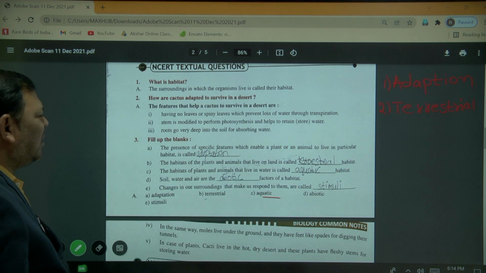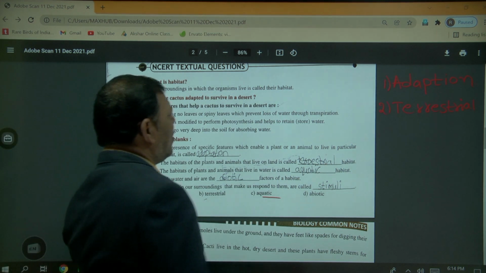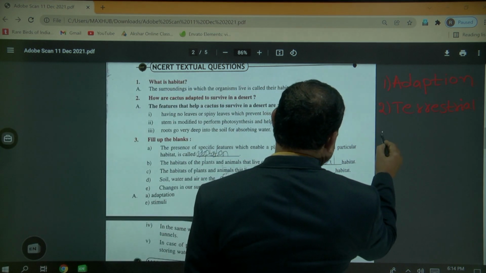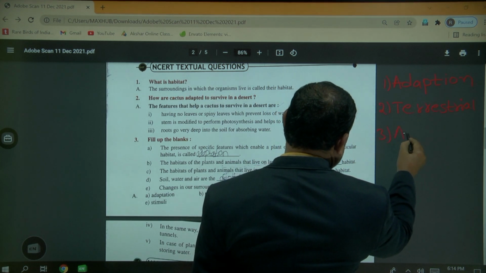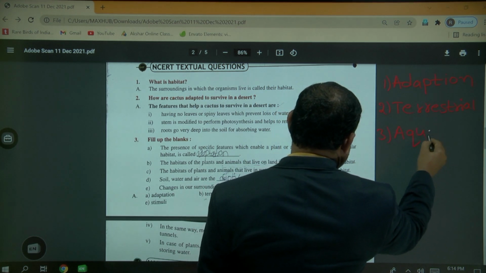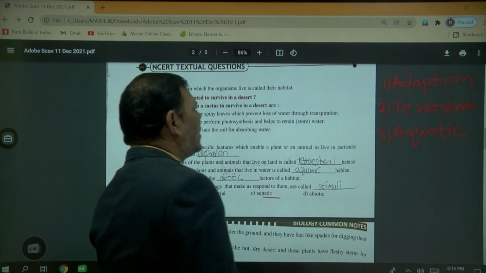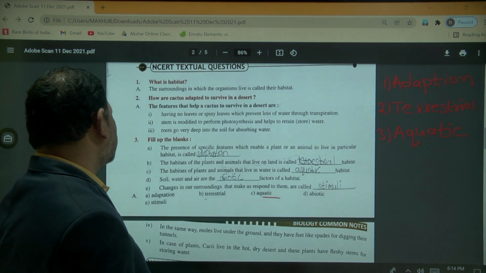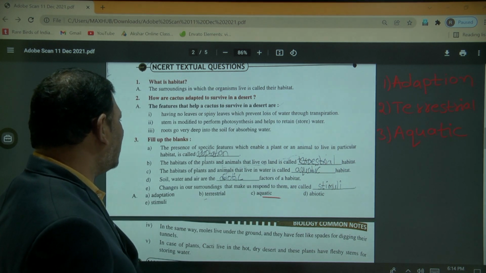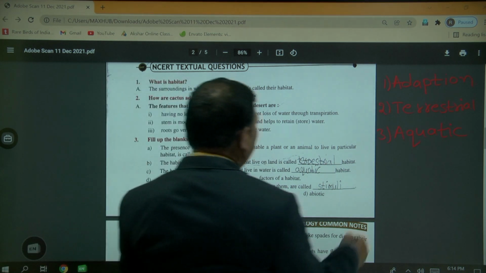Next, the habitat of the plants and animals that live in water is called aquatic habitat. Third one is aquatic habitat. Soil, water, air are the dash factors of the habitat.